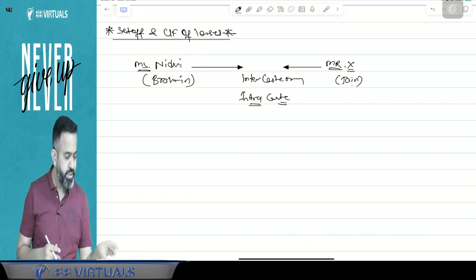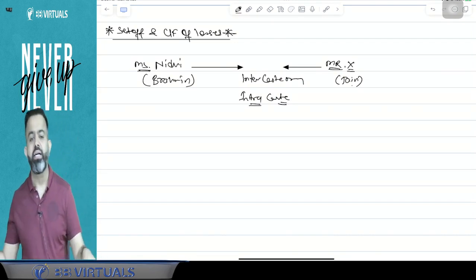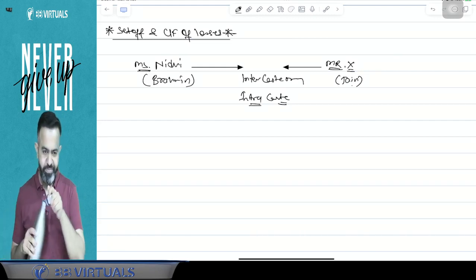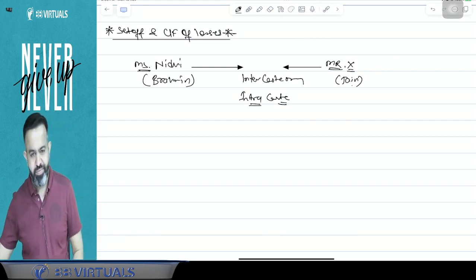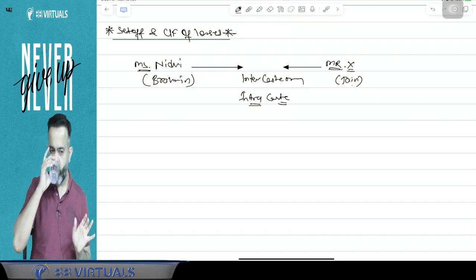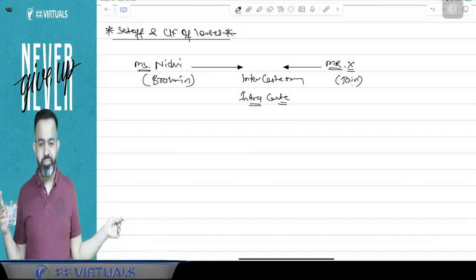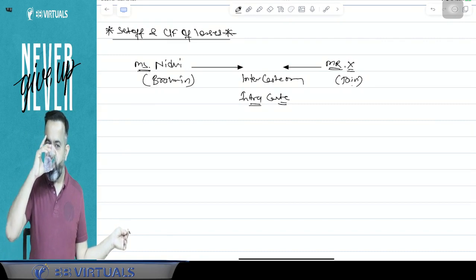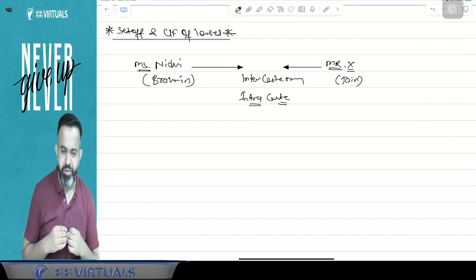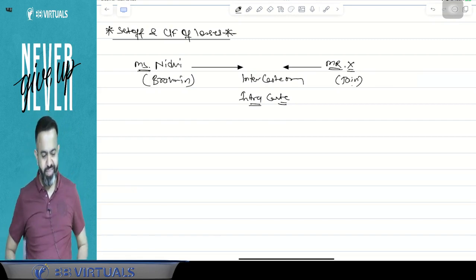Nidhi is Brahmin and Mr. X is Jain, so it is a marriage in different castes. Is this an intercaste marriage or intra-caste marriage? Right answer is